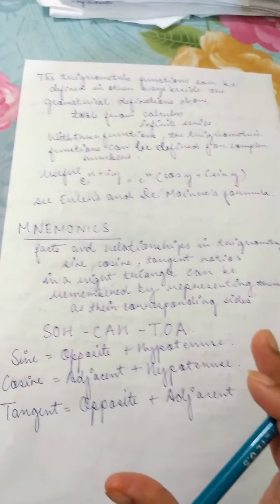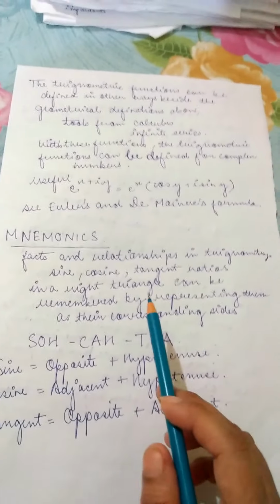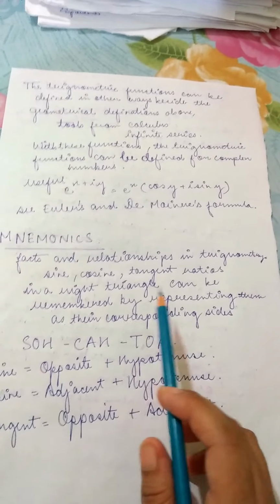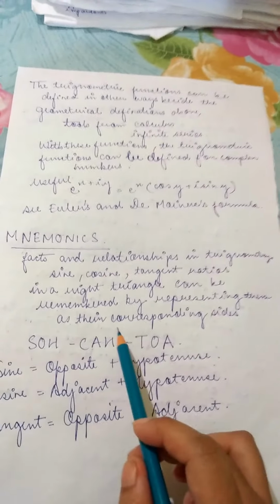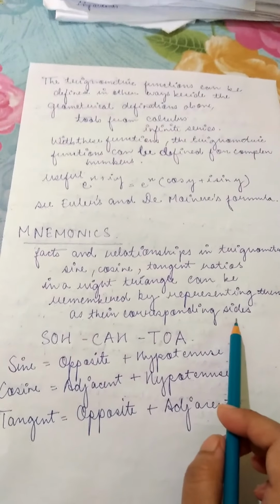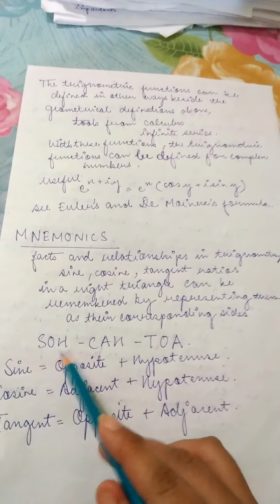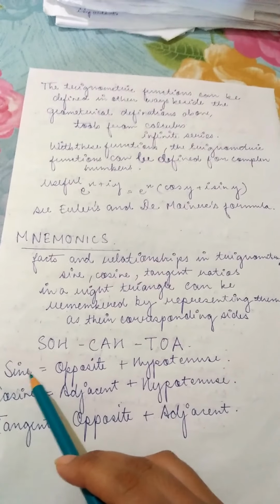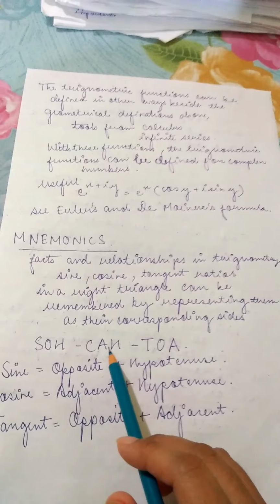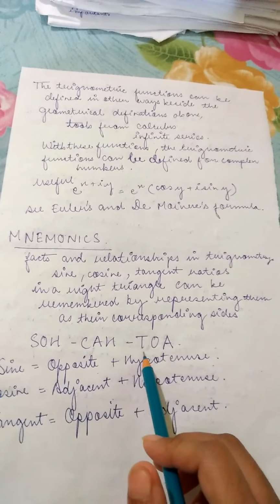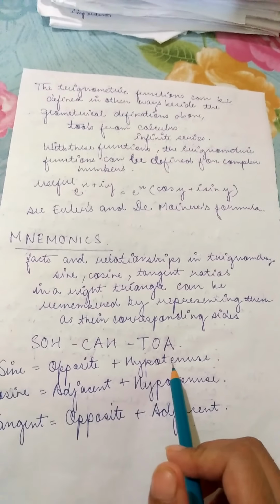Now we just need to know here, in this video, what mnemonics are: the facts and relationships in trigonometry. Sine, cosine, tangent ratios in a right angle can be remembered by representing them as the corresponding sides. Just the mnemonic we learned: SOHCAHTOA. Sine is opposite by hypotenuse, cos is adjacent by hypotenuse, tan is opposite by adjacent.